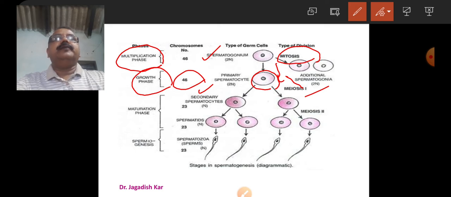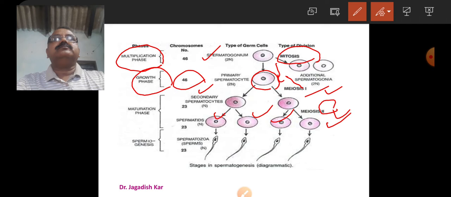After the growth phase, immediately these primary spermatocytes pass to the meiotic cell division. The secondary spermatocytes again pass through meiosis II to produce spermatids. These are the spermatids. This phase is known as the maturation phase, and the divisions are known as maturation division 1 and maturation division 2.